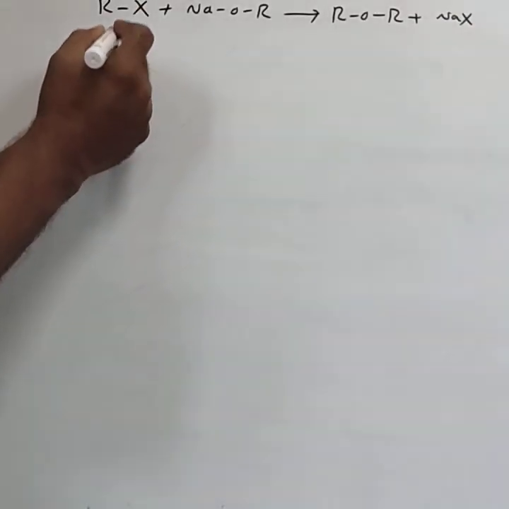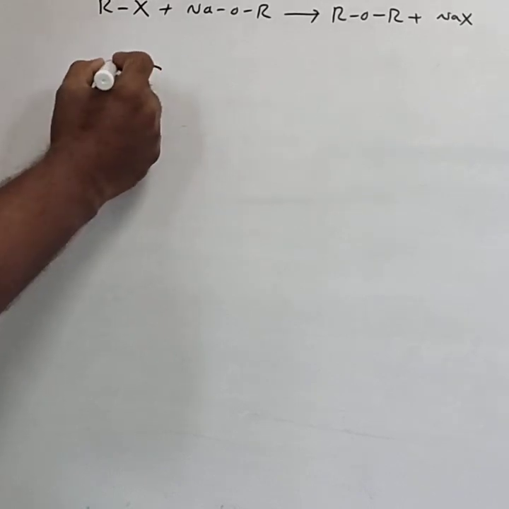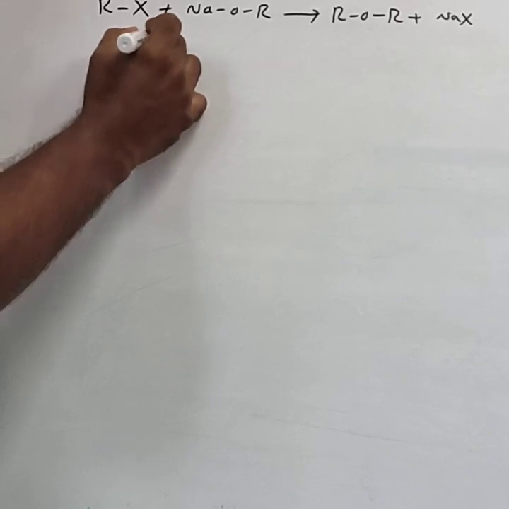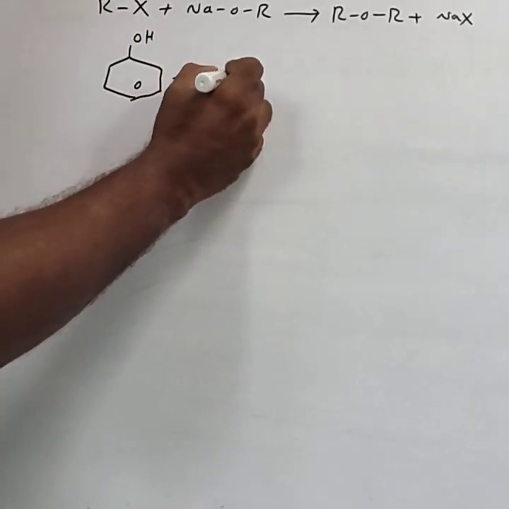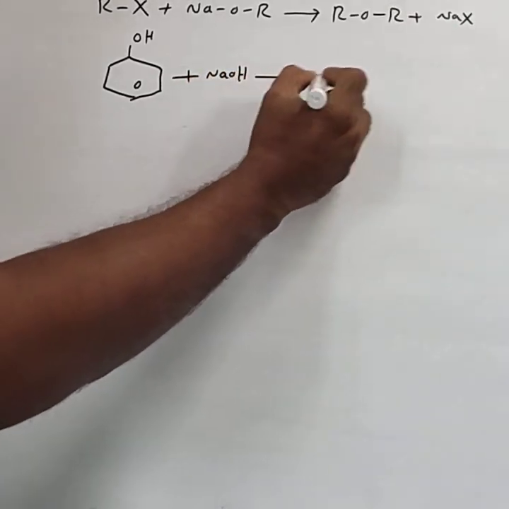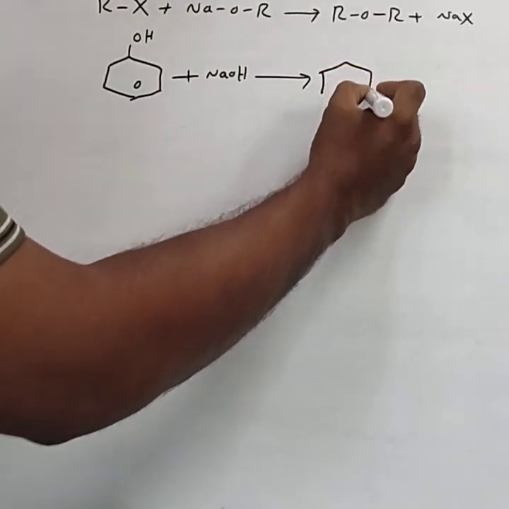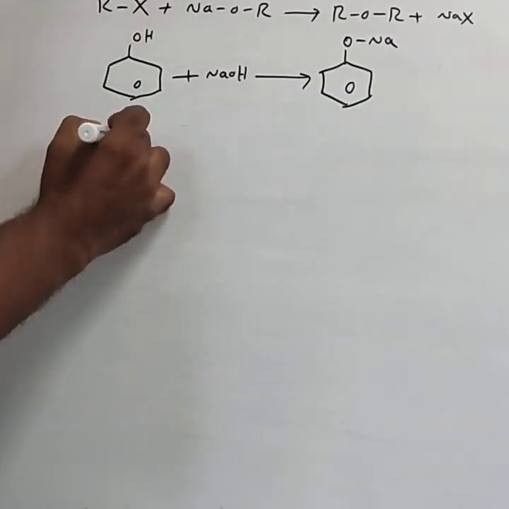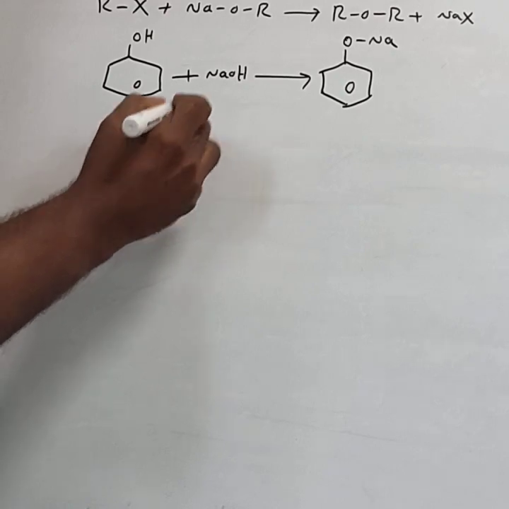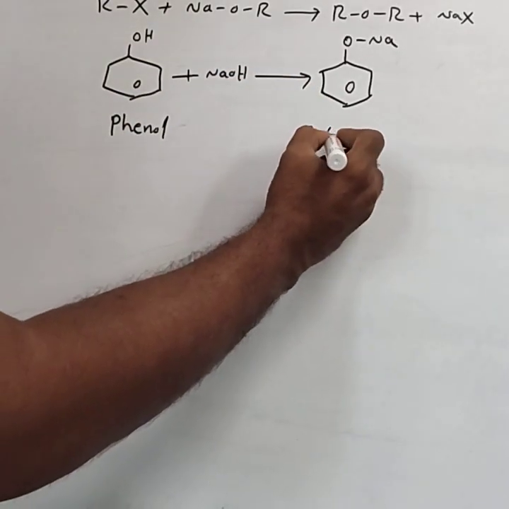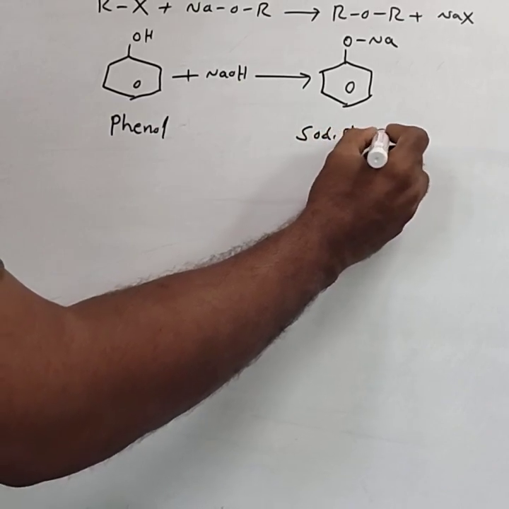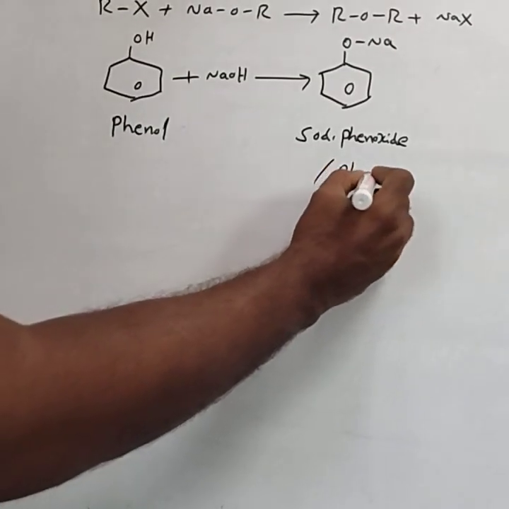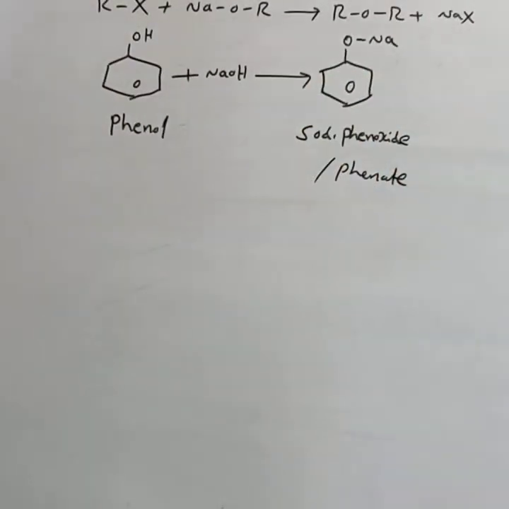Anisole is prepared by treating phenol with sodium hydroxide. First, phenol is converted into sodium phenoxide, ONa. This is phenol. Phenol treated with sodium hydroxide forms sodium phenoxide. Sodium phenoxide, or sodium phenate also. You can also call it sodium phenate.